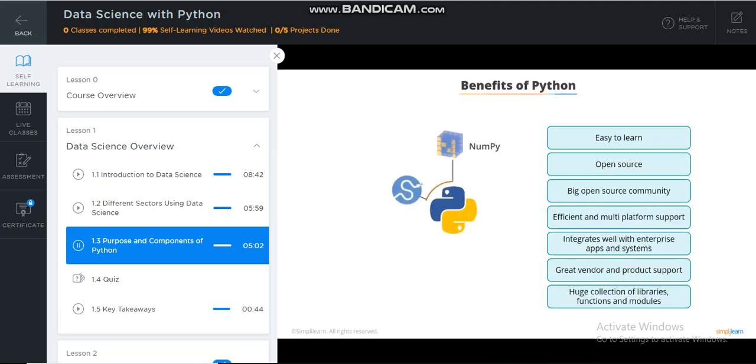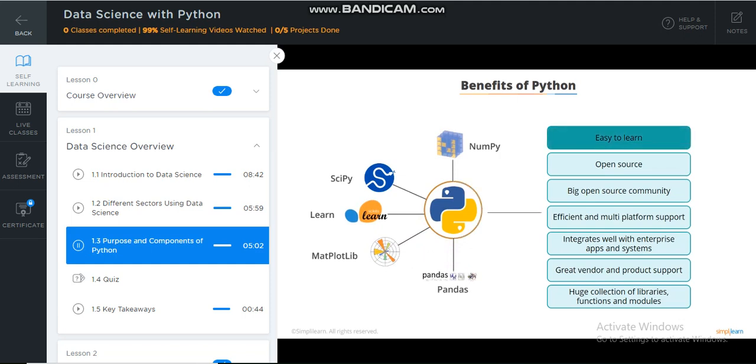There are numerous factors which position Python well and make it the tool for data science. Python is easy to learn. It's a general-purpose, functional, and object-oriented programming language. As Python is an open-source programming language, it is readily available, easy to install, and easy to get started with. It also has a large open-source community for software development and support. Python and its tools enjoy multi-platform support. Applications developed with Python integrate easily with other enterprise systems and applications.